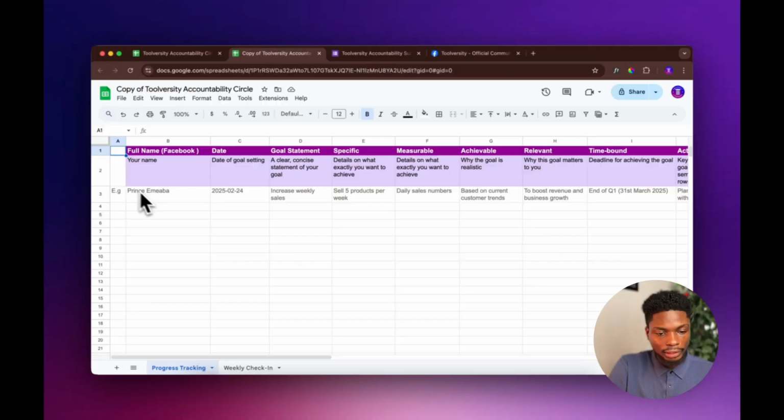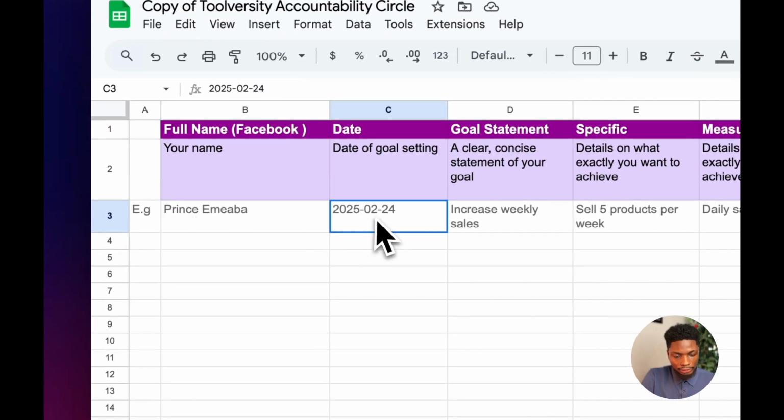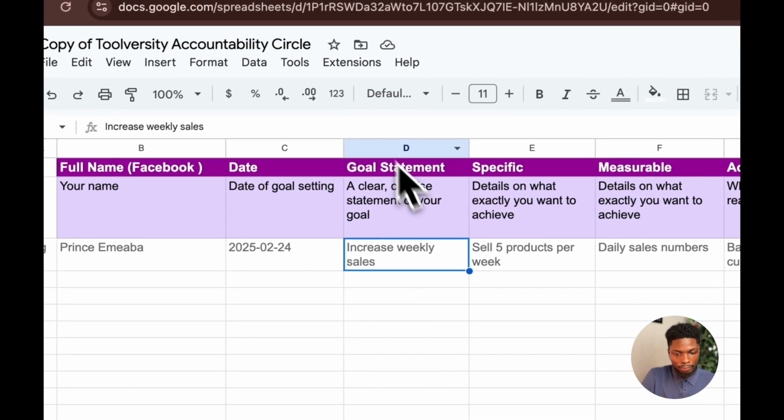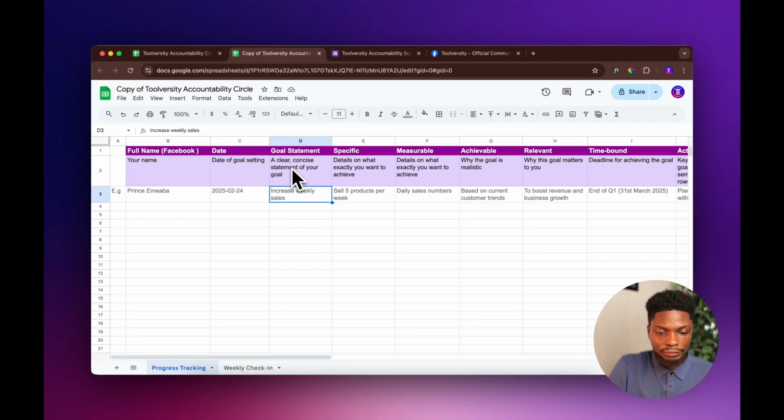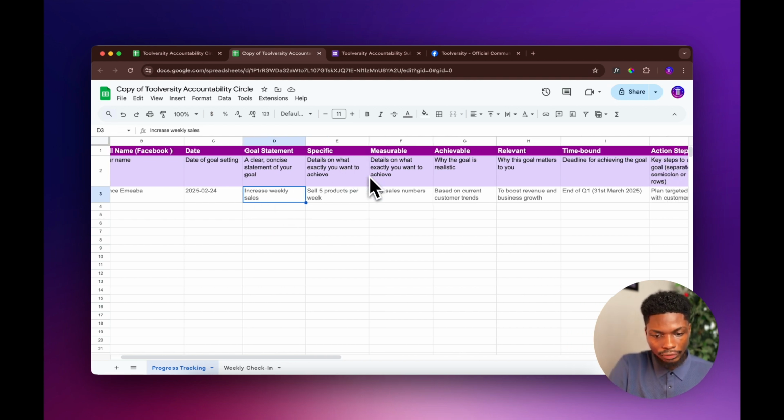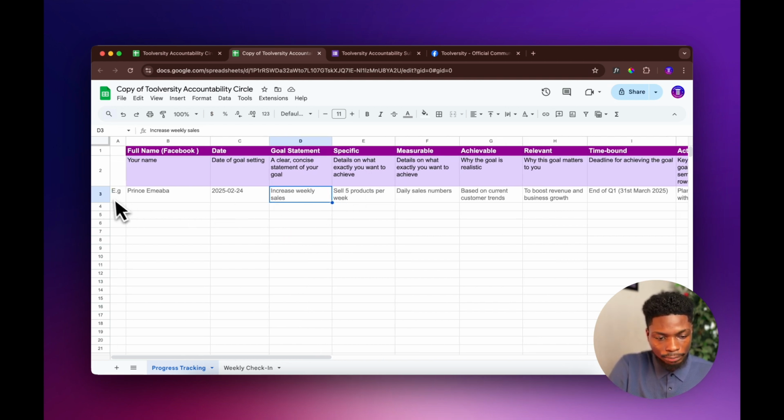Okay. Now, when you come over here, you can set your name. You can set the dates you are setting for that particular goal. You can come here. What is your goal? Why do you actually want to achieve this goal? So you have to be concise about what you want. Increase weekly sales, right? You have to be specific. You can see that I already have an example here.